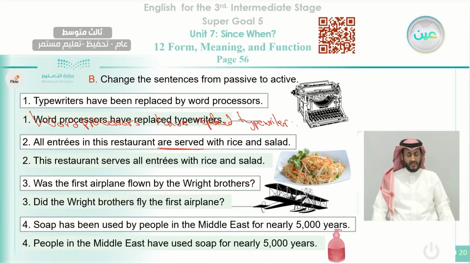As you can see here, word processors have replaced typewriters, as we wrote before. And in number 2 here, this restaurant serves all entries with rice and salad. And the number 3, was the first airplane flown by Wright brothers? We can say, did the Wright brothers fly the first airplane? And number 4, soap has been used by people in the Middle East for nearly 5,000 years. And we can change it from passive into active by writing it like this. People in the Middle East have used soap for nearly 5,000 years.